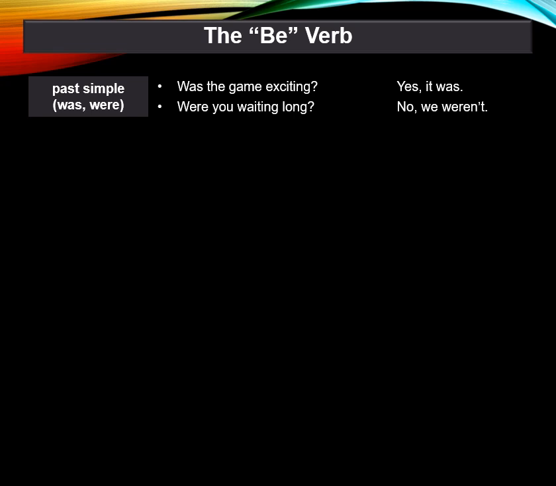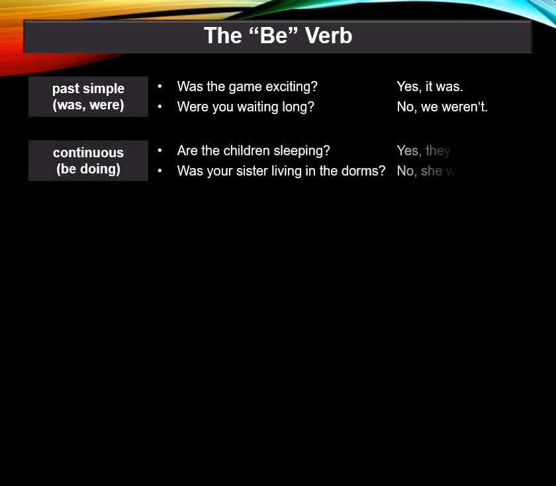For example, the past simple with was and were. Was the game exciting? Yes, it was. Were you waiting long? No, we weren't. Or the continuous tense, be plus ing, be doing. Are the children sleeping? Yes, they are. Was your sister living in the dorms? No, she wasn't.